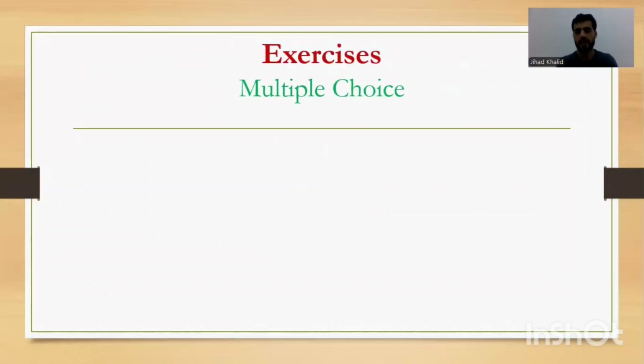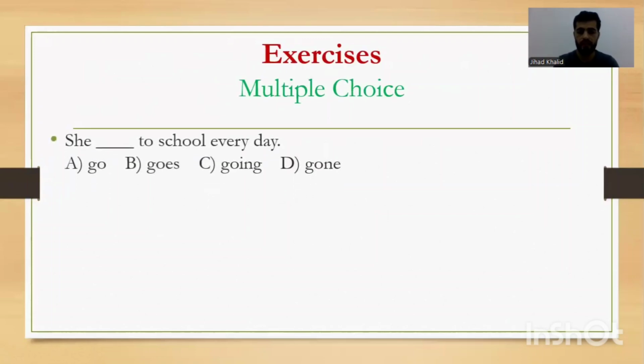Okay, now we have an exercise, multiple choice. It says: She blank to school every day. How can you know that this is present simple or past simple or present continuous or future simple? By what? By time expressions, guys. Whenever you see every, this is present simple. So every day is present simple, and we have she. She is singular, right?